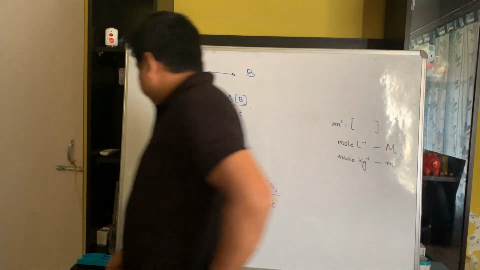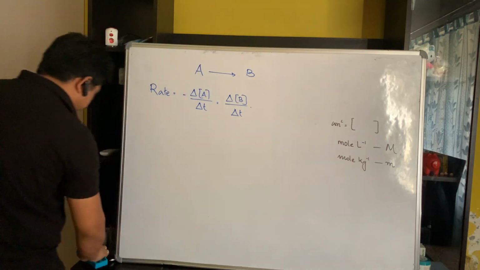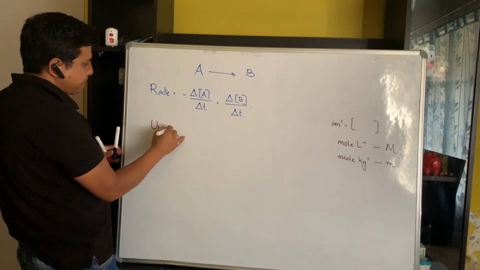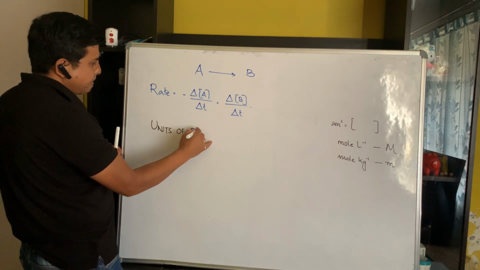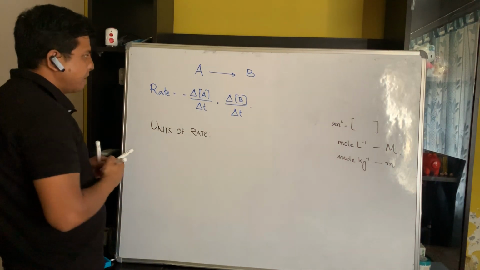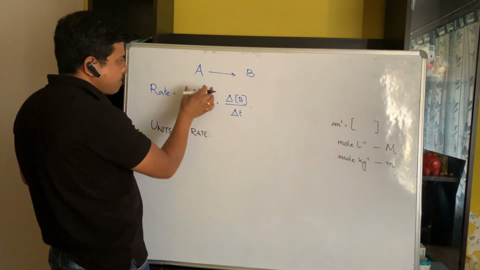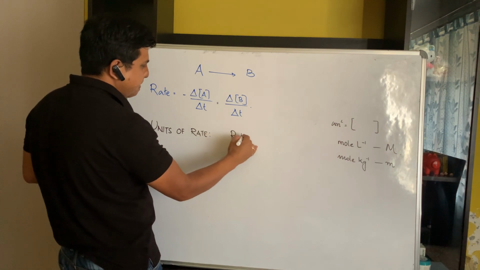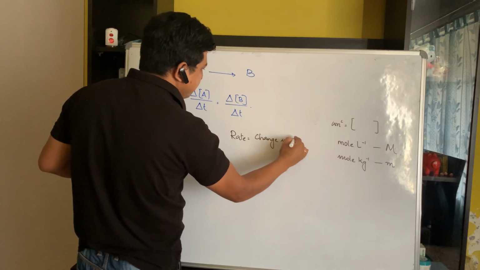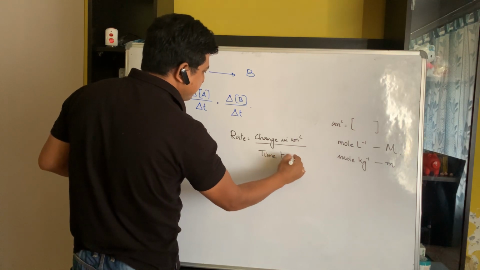Now you tell me, what are going to be the units of rate of a reaction? Rate is actually concentration divided by time. So rate is equal to change in concentration divided by time taken.